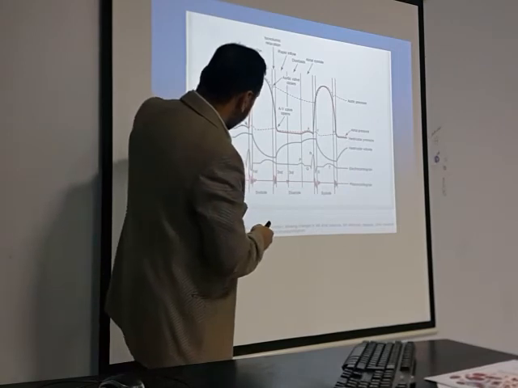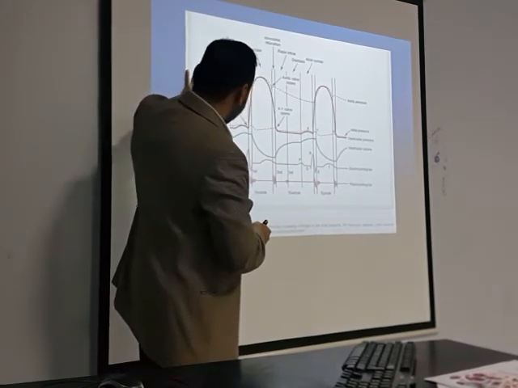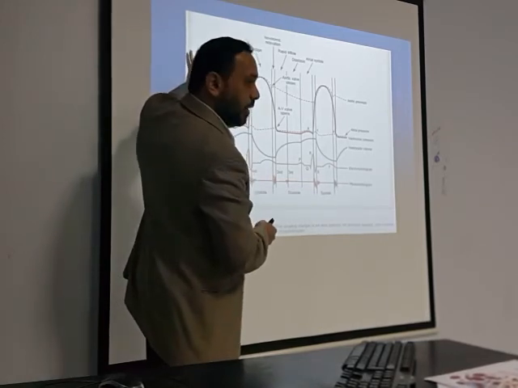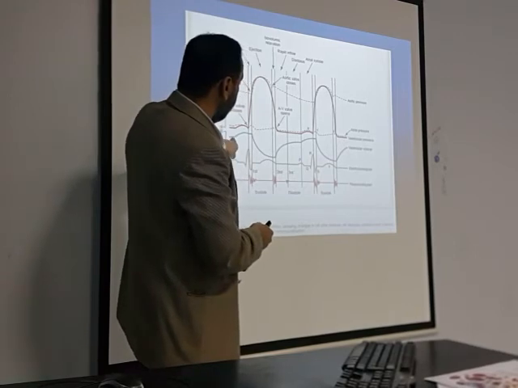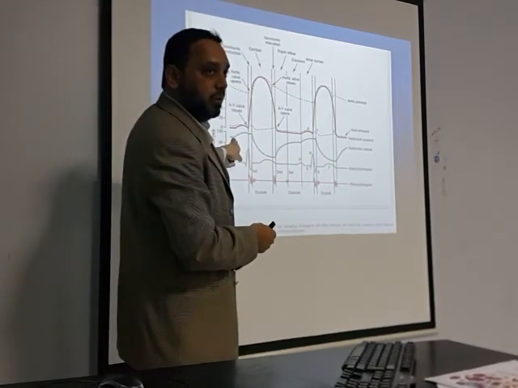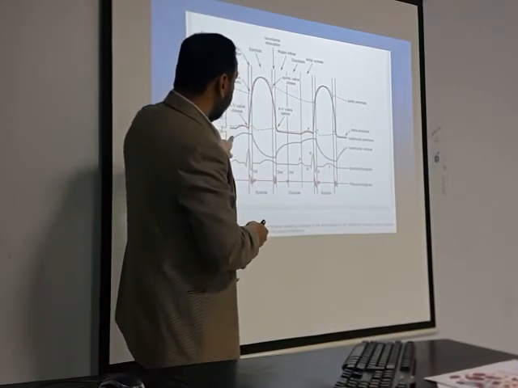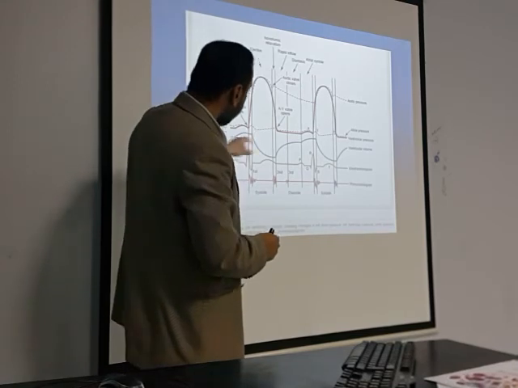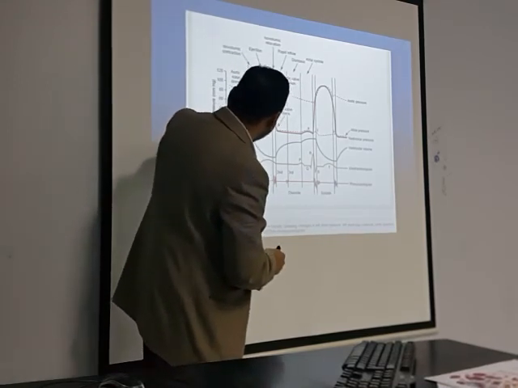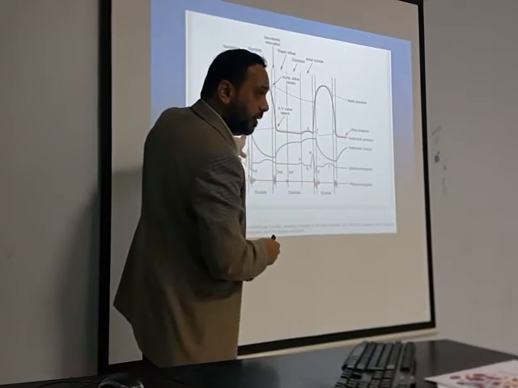See here. This is volume in milliliters from 50 to 130, and this is pressure from 0 to 120. The volume here is, for example, 100 or 110 milliliters of blood. It is increasing to 130 milliliters of blood in the left ventricle. This pressure is slightly increasing, and the volume is also increasing.